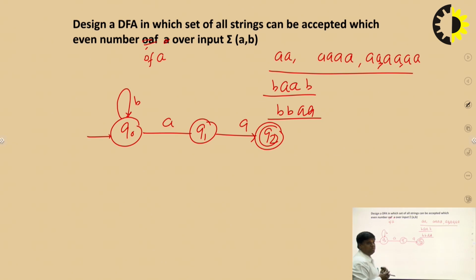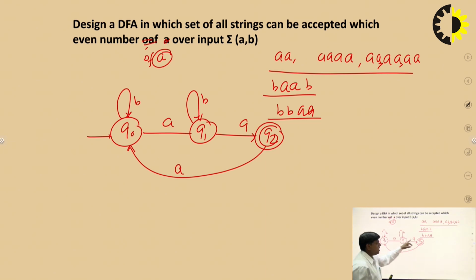This state is complete. Now here for the B, again no problem because the condition is applied on the A. For this, again 2A are accepted. When the third A comes, move from here. 2A, 3, 4 and 5th.